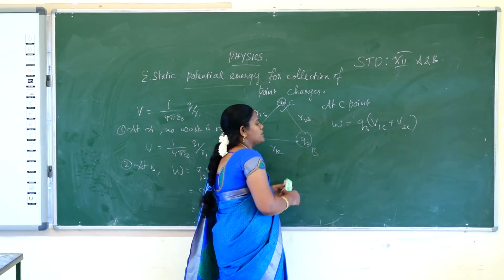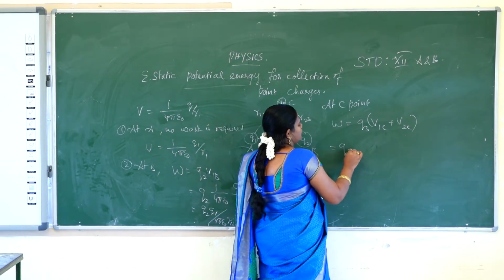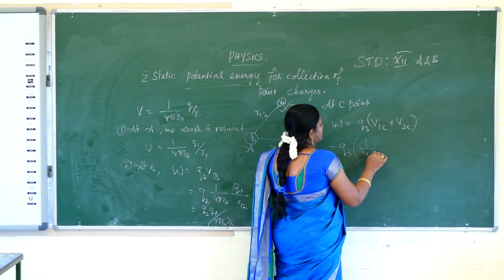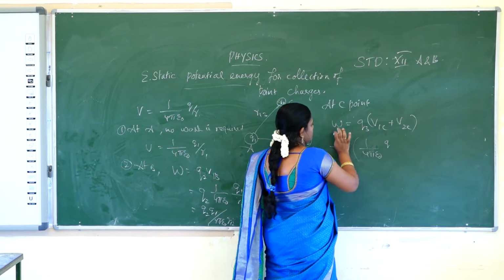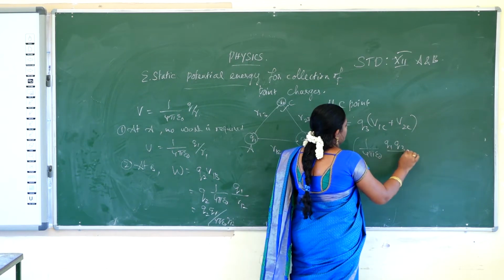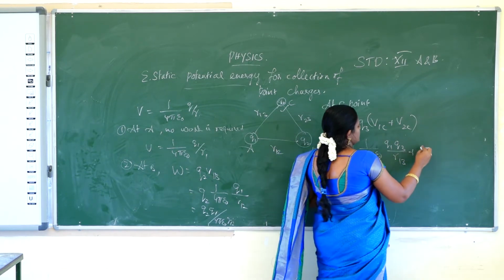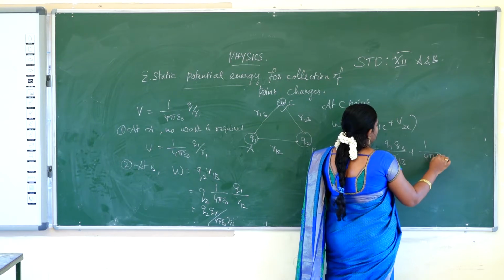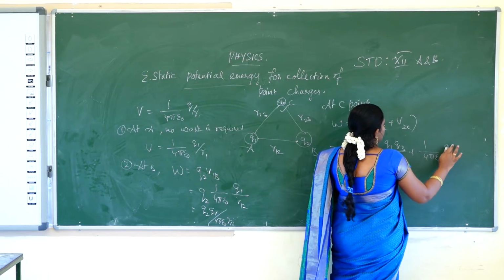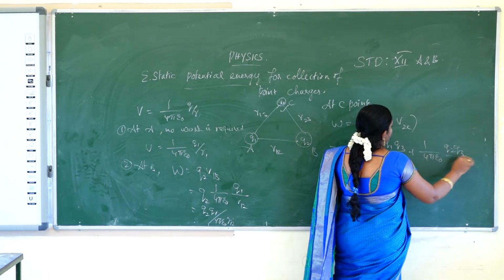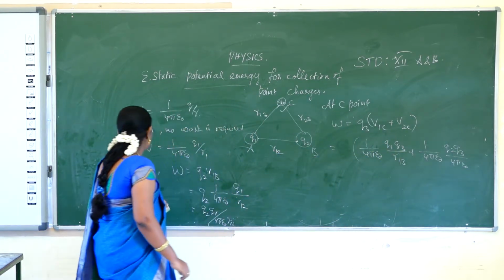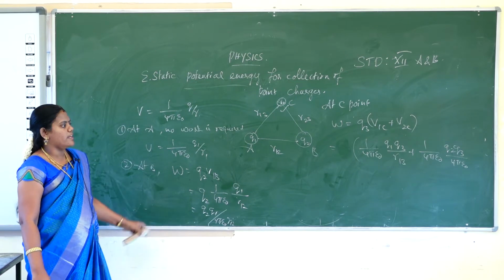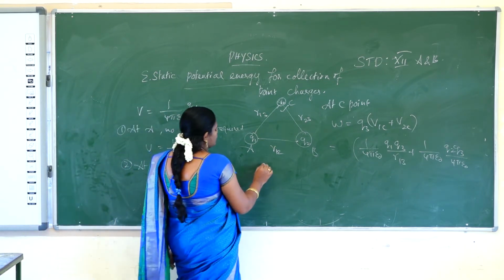So the combination of potentials. So W is equal to Q3 into 1 by 4 pi epsilon naught Q1 Q3 by R13 plus 1 by 4 pi epsilon naught Q2 Q3 by R23. So that is the C point, that is the B point. So we will calculate the total electric potential. What is the total electrostatic potential?